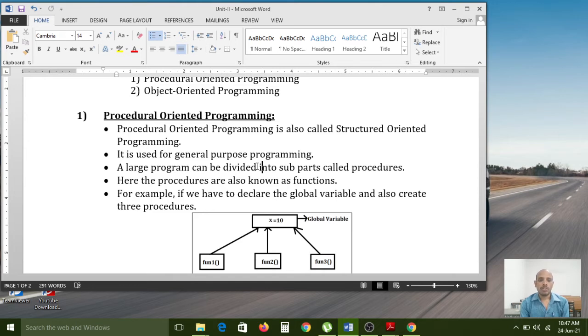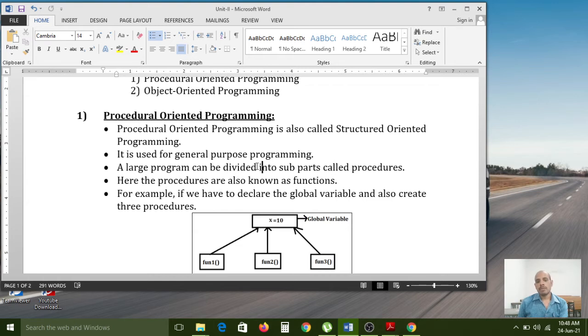Compared to object oriented programming, procedural oriented programming does not support security. It will not provide protection for our data. So that is the main concept here: security, protection. For example, if your data does not have any security, then the data can be seen by some other persons. That's why procedural oriented programming does not support security for the data.